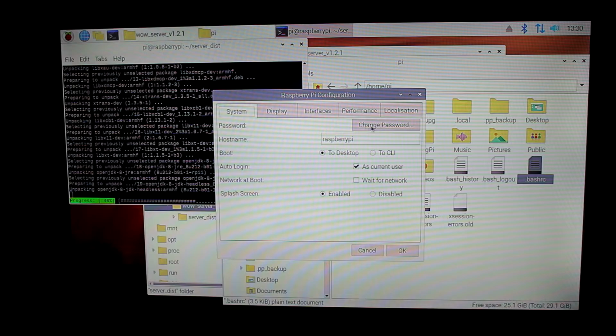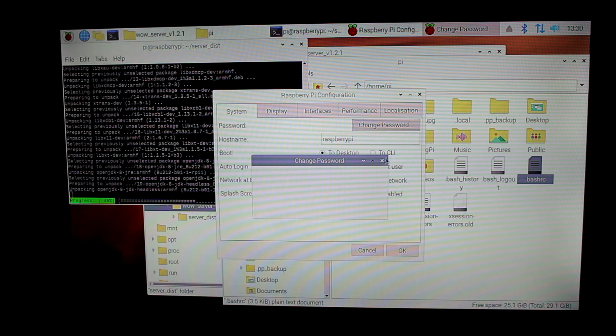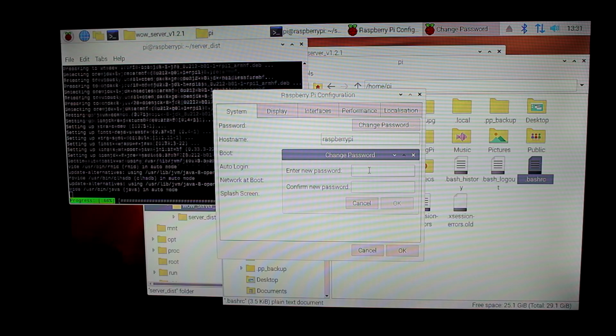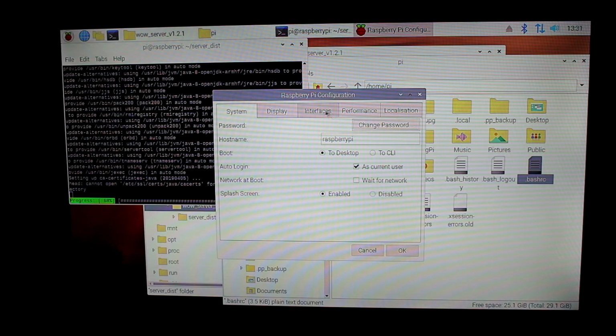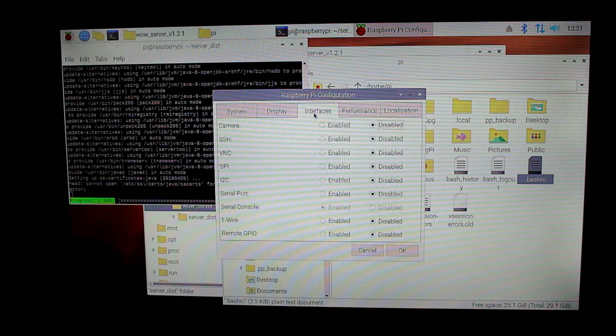And then we're gonna click on Change Password. And I'm gonna enter the password one for the Pi user. Then we want to enable SSH. So let's go to Interfaces. We'll click on Enabled and the SSH line, and then we'll click on OK.